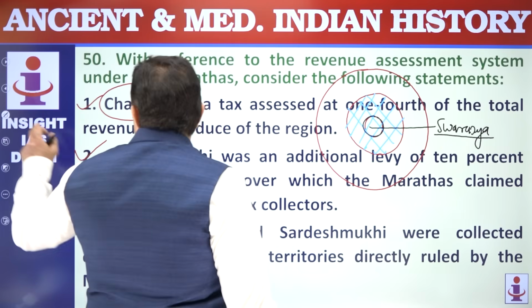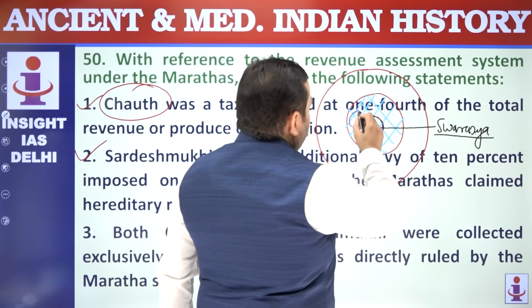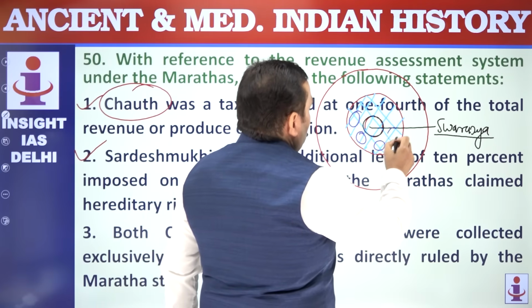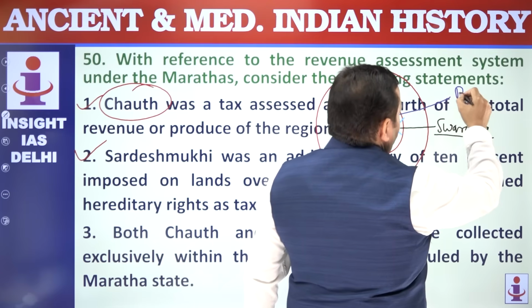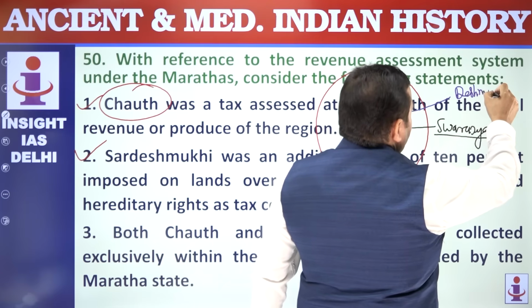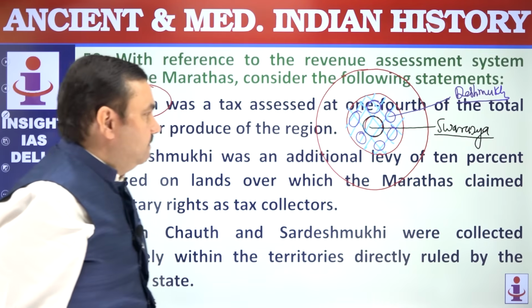In peripheral areas, or in the second circle here, autonomous feudal lords known as Deshmukhs were ruling on behalf of the king. And these Deshmukhs used to pay 10% of their revenue as Sardeshmukhi to the Maratha king.